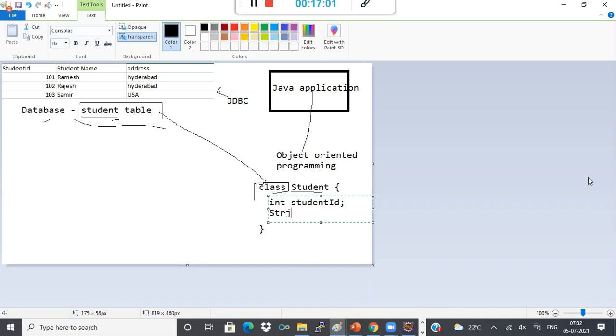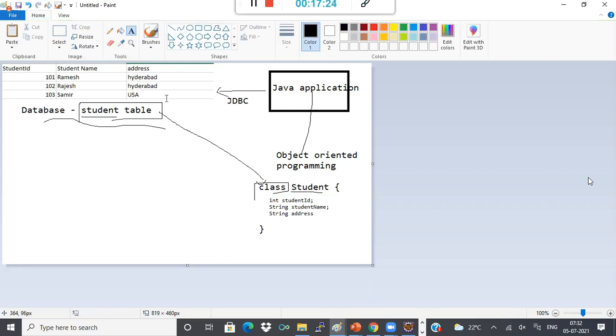Next, student first name or student name, and then String address.